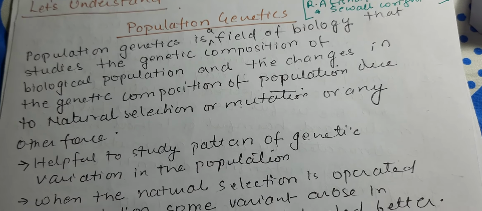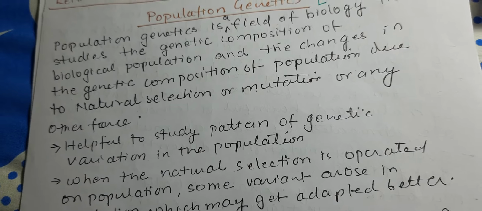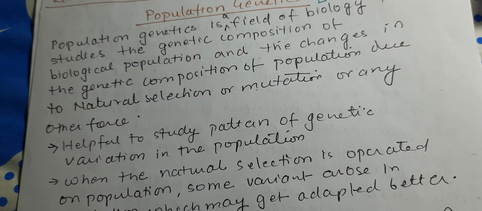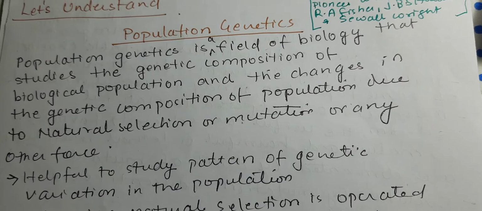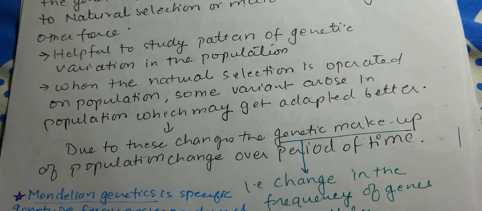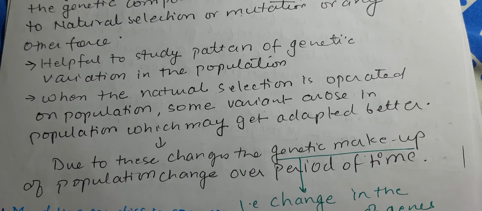So when we are considering a population, we are studying what all genetic changes are there in the population as a whole, not a particular individual, due to natural selection or mutation or any other force. It is helpful to study the pattern of genetic variation in a population.